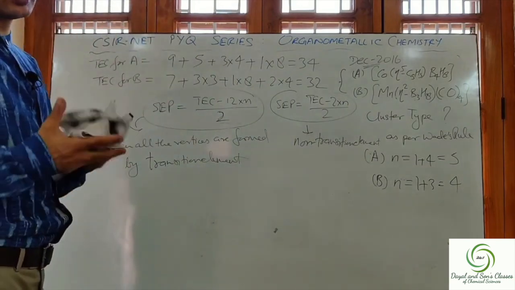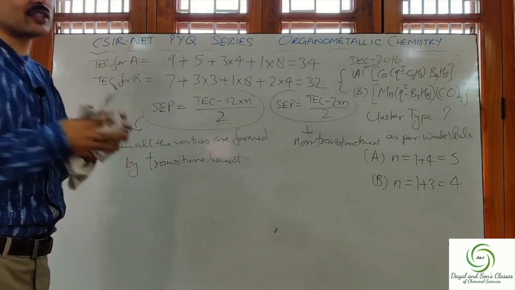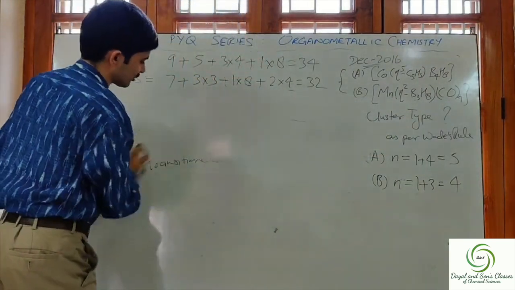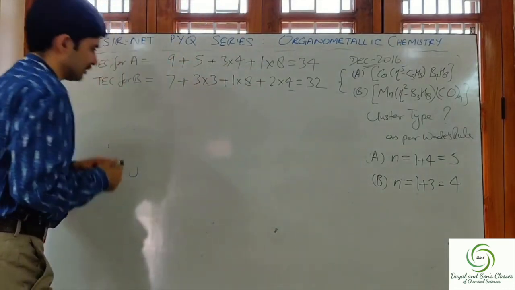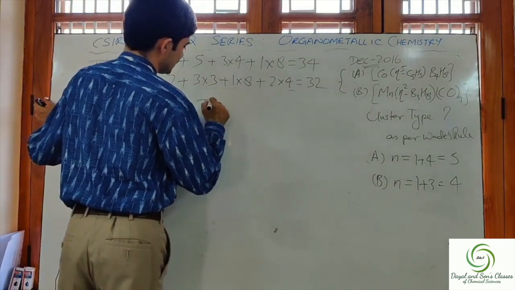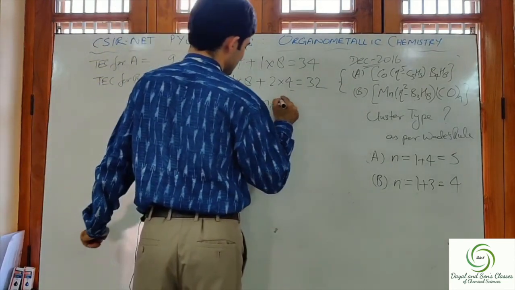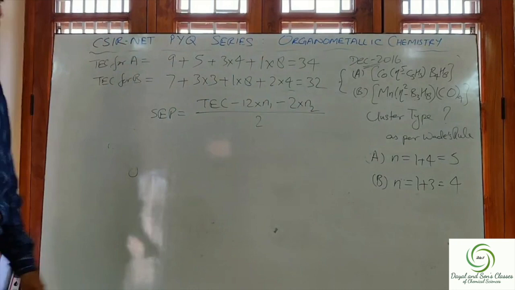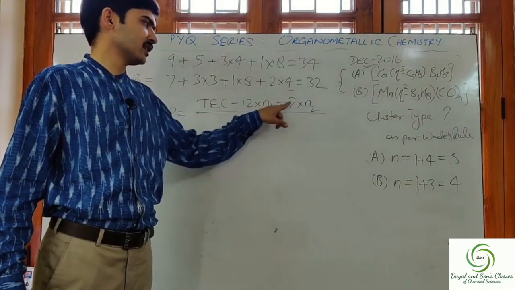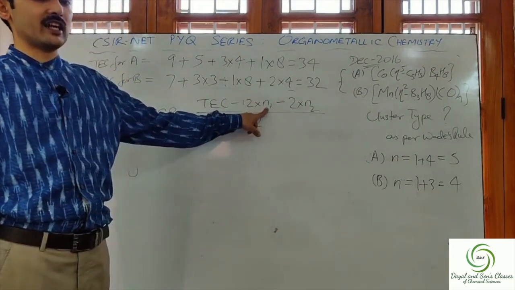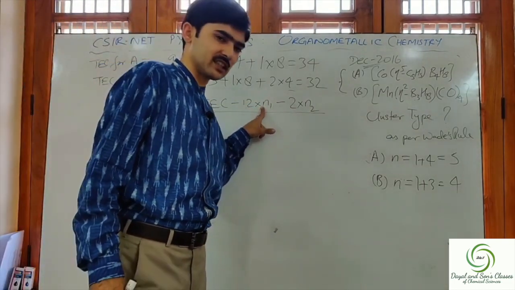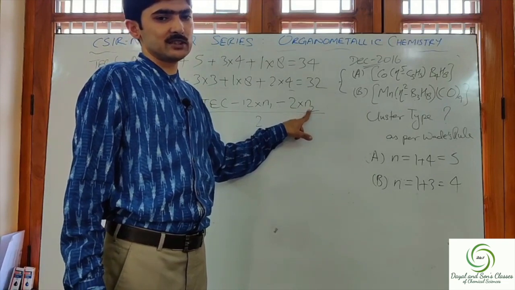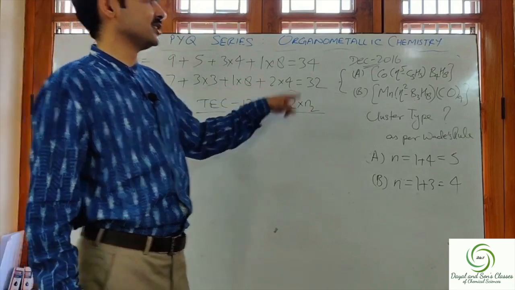So in such cases, when the vertices are formed by both types of element, that is the transition element as well as non-transition element, the formula for calculating skeleton electron pair that we will use will be SEP is equal to TEC minus 12 into N1 minus 2 into N2, whole divided by 2, where N1 is the number of vertices formed by the transition elements, and N2 is the number of vertices formed by the non-transition elements.